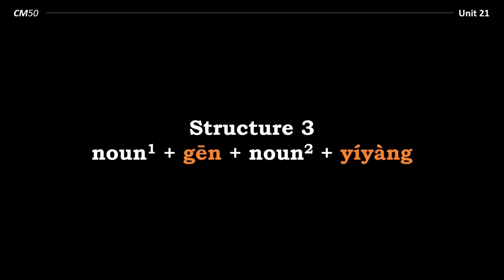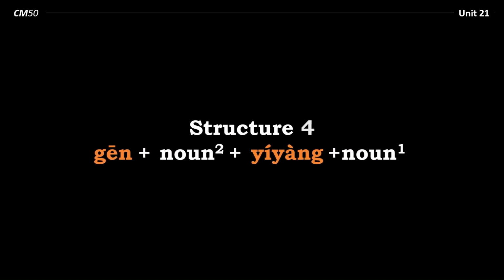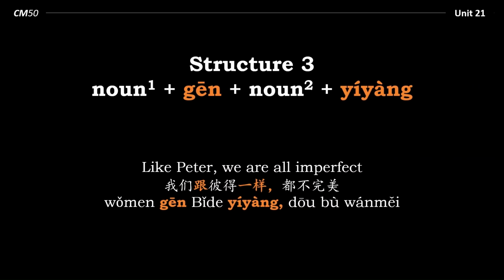Another similar structure is 跟 noun 2 一样, noun 1. So how does this work? Well, let's just go back to the previous structure. Noun 1 跟 noun 2 一样. Noun 1 我们 跟 noun 2 彼得 一样.